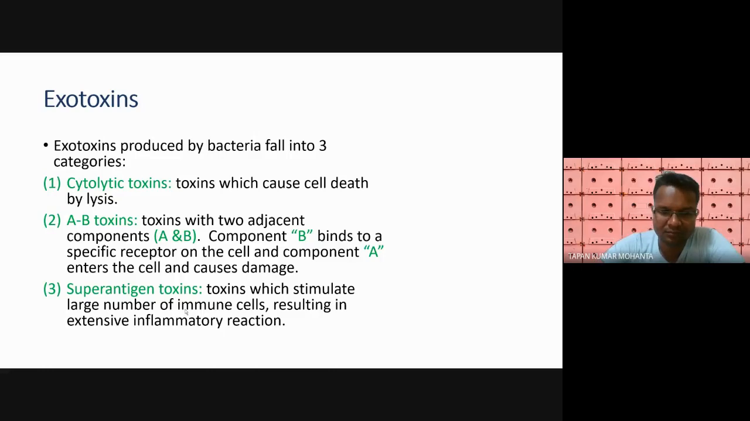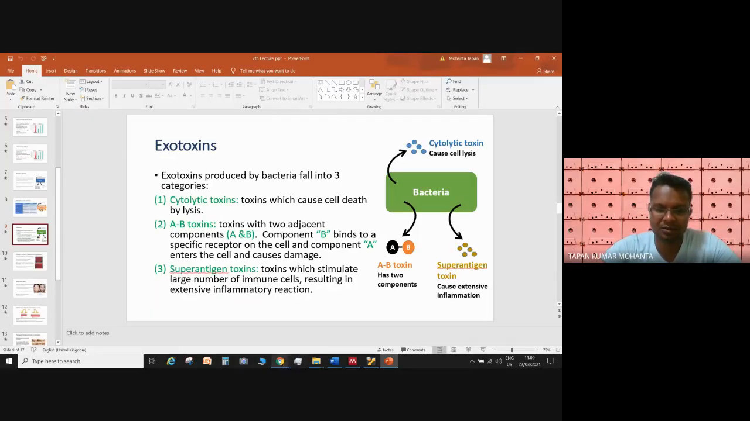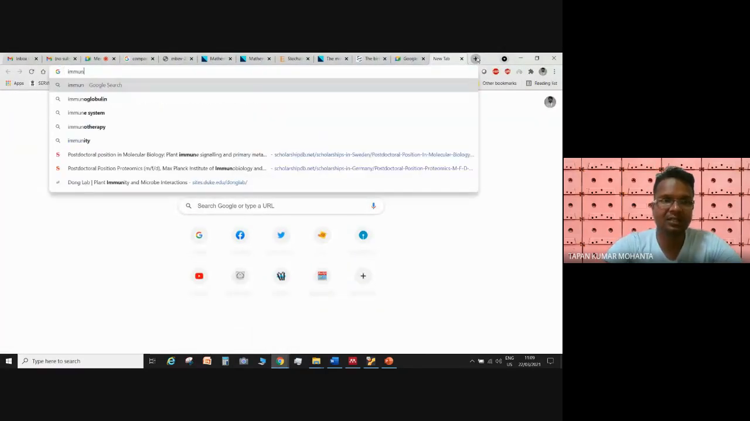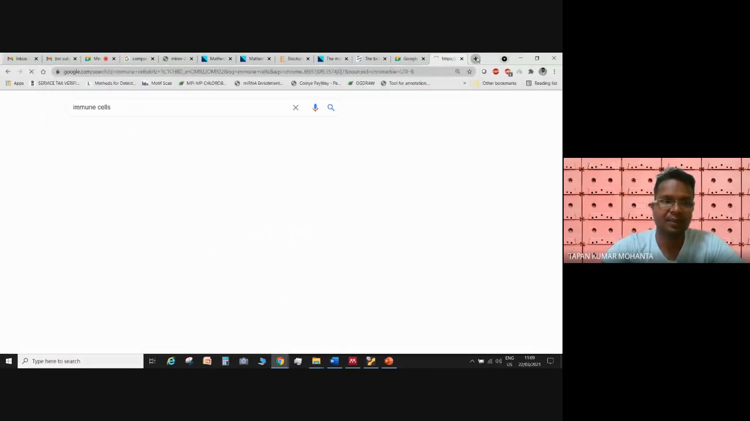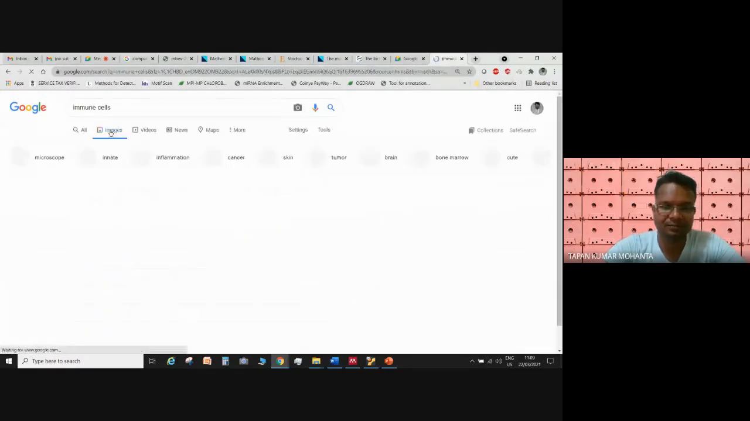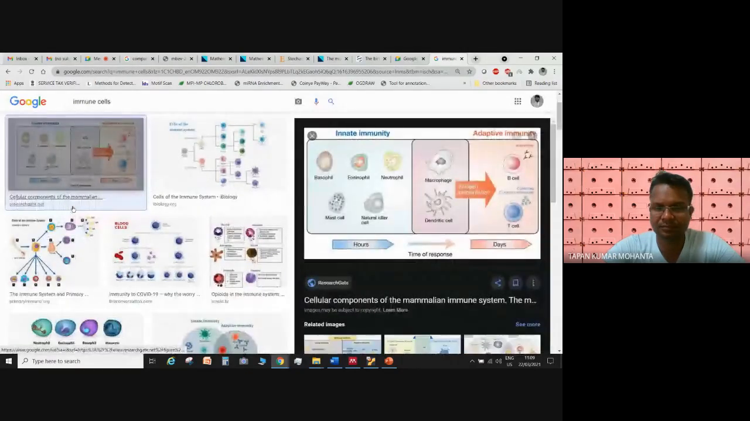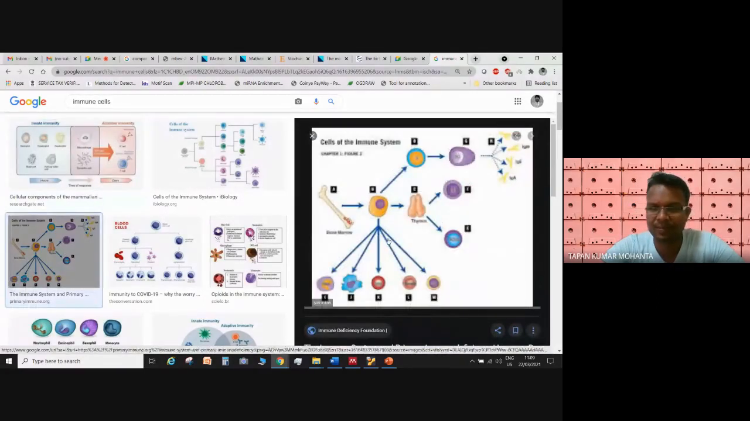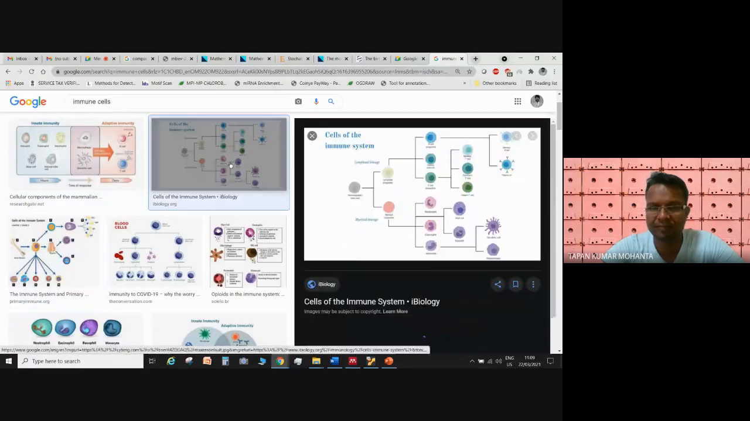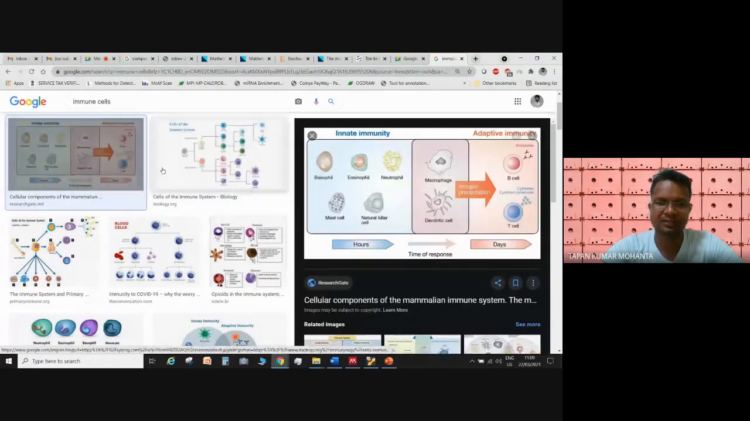So again, I will show you these immune cells. You know there are several kinds of cells in our body. So you see immune cells. These are basophil, eosinophil, neutrophil, mast cell, natural killer cell, macrophage, dendritic cells, T cell, B cell. These are different names of these immune cells.